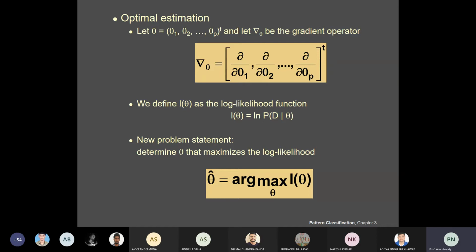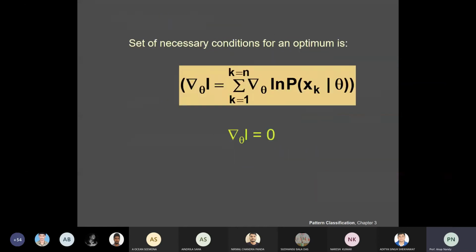Okay, and then if you do these partial differentiations, the necessary condition for the optimum is that grad θ L is equal to the sum for k equal to 1 to n of grad θ ln p(xk|θ), because whenever you take the log of the product, it becomes a summation operator, and it is equal to 0. So this is a necessary condition.